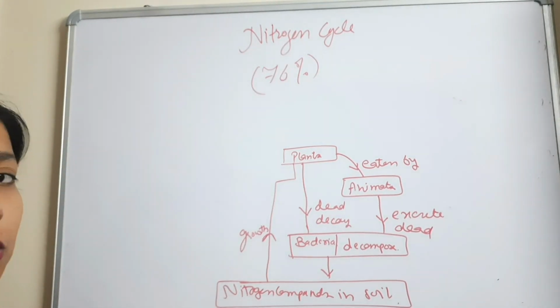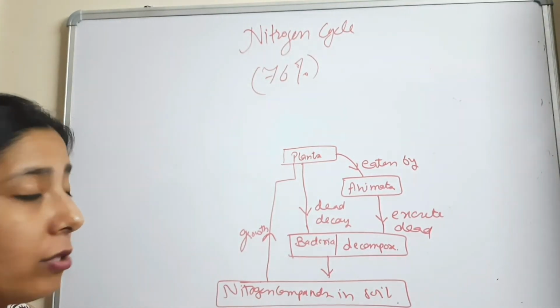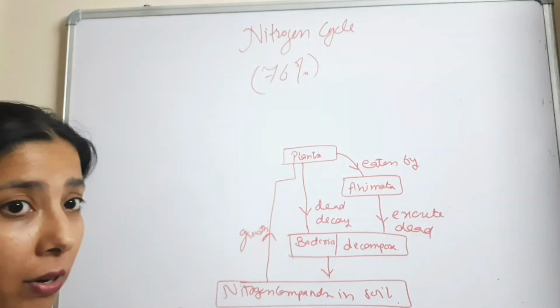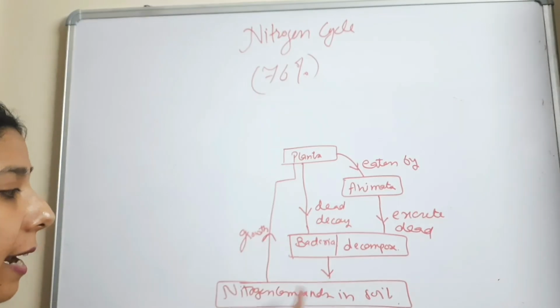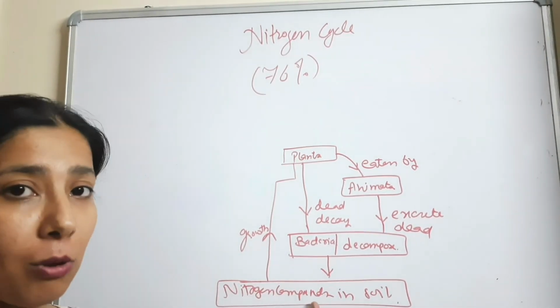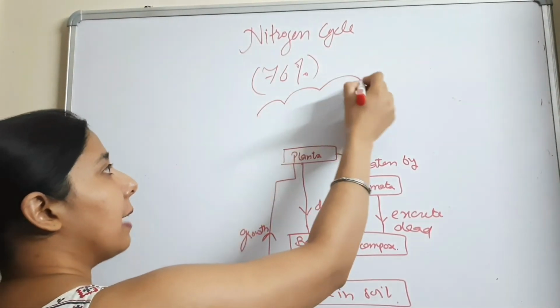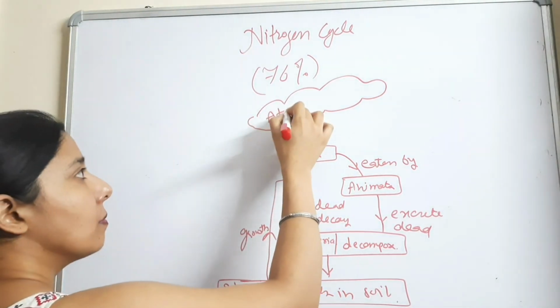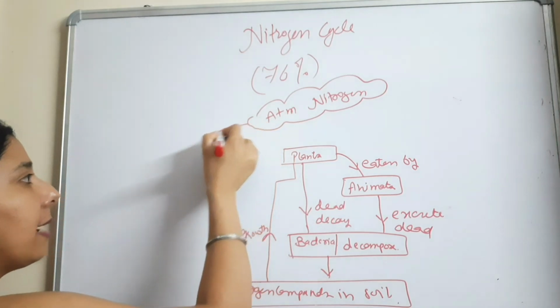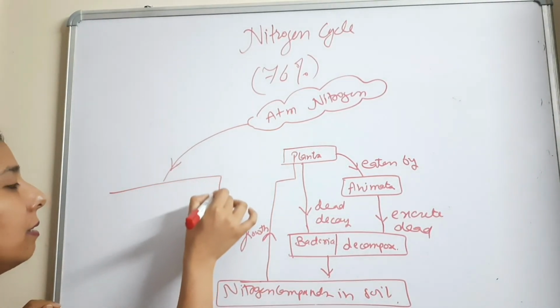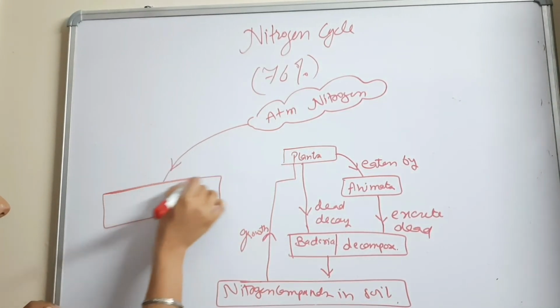I already explained in the topic nitrogen fixation that there are some more agents that can be helpful in converting the atmospheric nitrogen into the nitrogen compounds which are added to the soil. So the atmospheric nitrogen is acted upon by the nitrogen fixers.